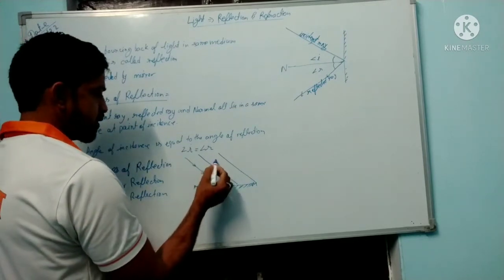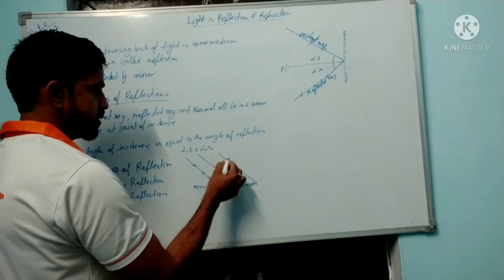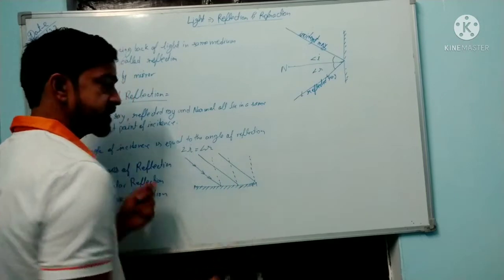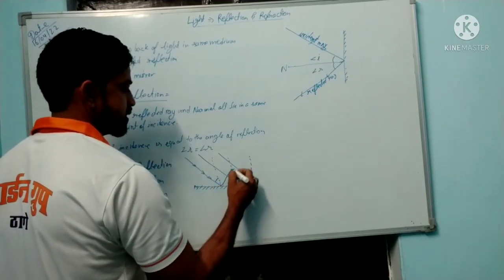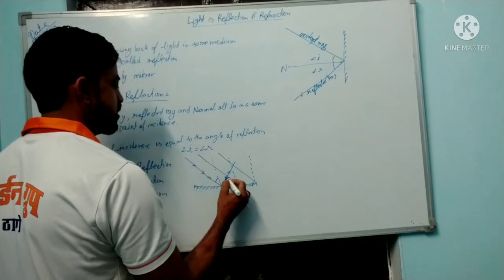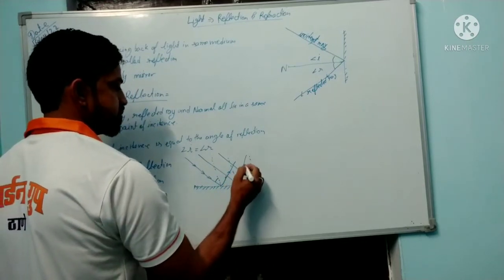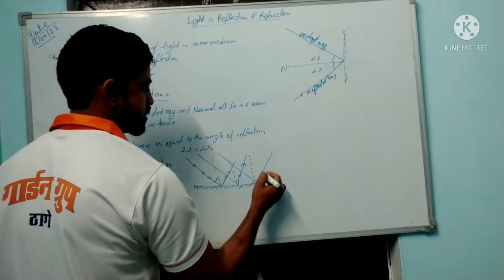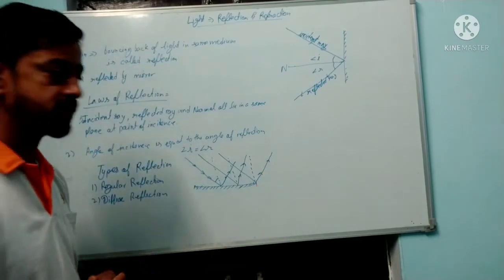So how is light reflected? You know that the normal is an imaginary line perpendicular to the mirror, and at the same angle the light is reflected back according to the law of reflection, and all of them lie in the same plane. So two laws are followed here in regular reflection.